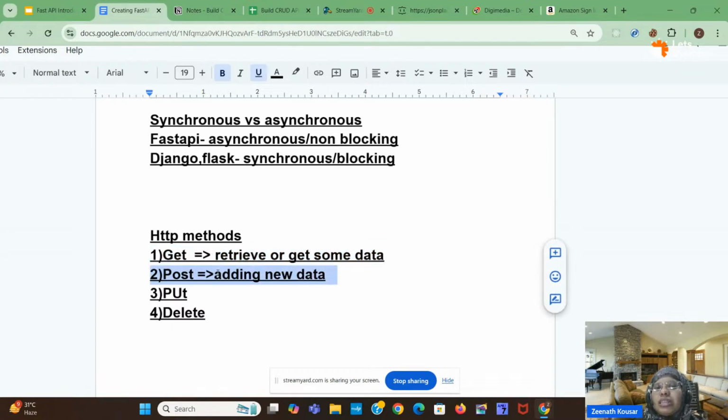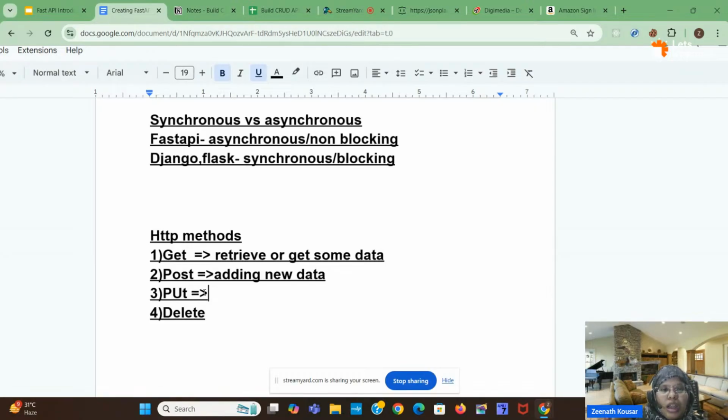So whenever there is some requirement like creating new data, like adding new user data, adding new books data, adding new movie data, everything we can create with the help of a POST request. It will add new data. It will take data from the user and add that data into the database.